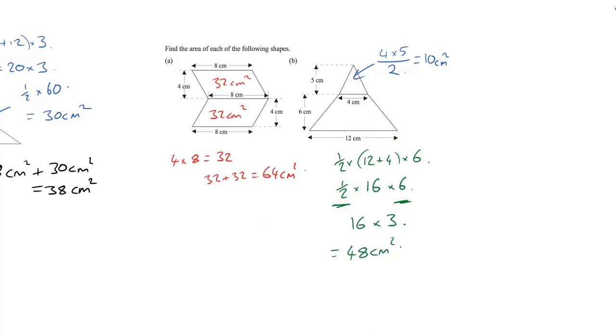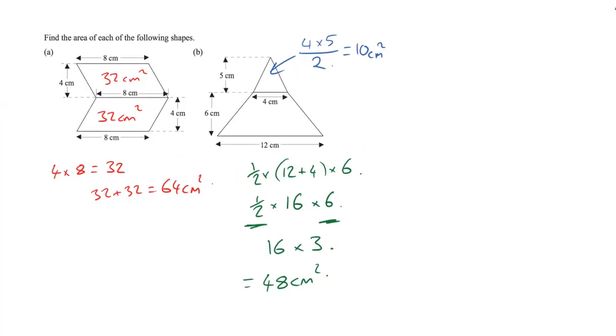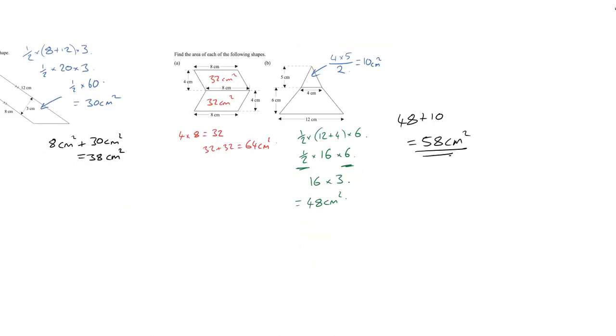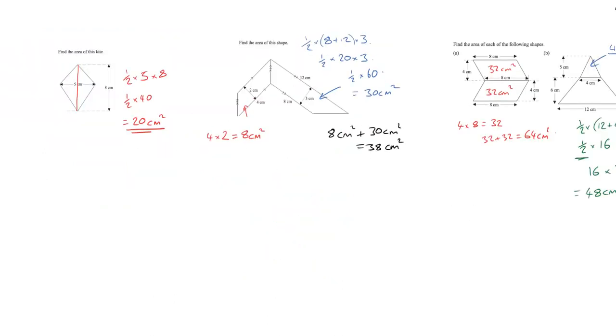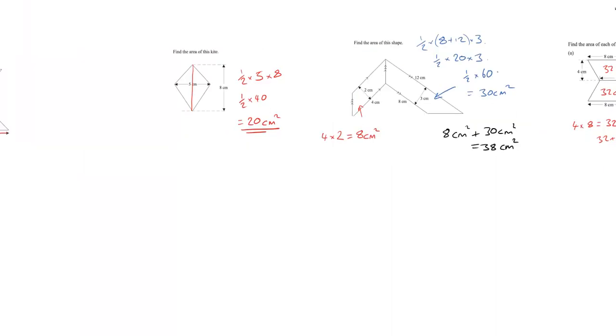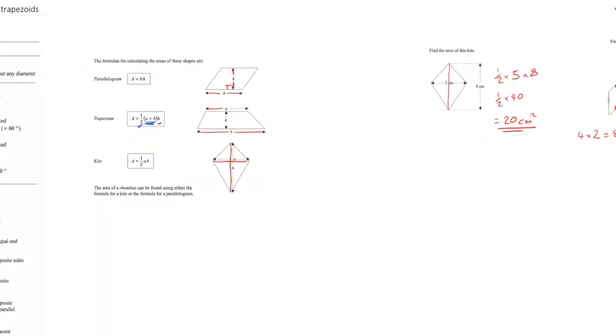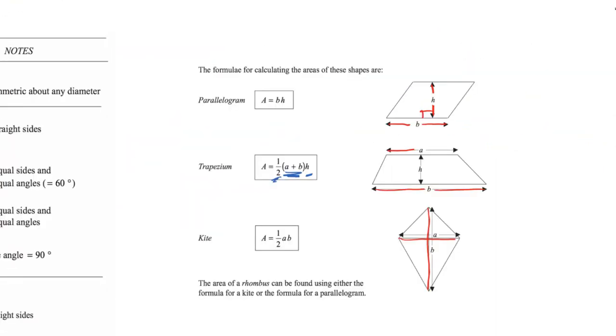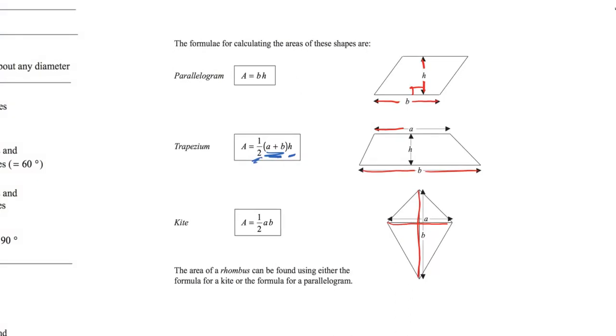So to finish this question off, I've got to add those two shapes together. That is going to be 48 plus 10, which is 58 centimeters squared. So hopefully in this video you have learned how to work out the area of a kite, a parallelogram and a trapezoid, and you have hopefully learned how to put those formulas together to find the area of compound shapes.